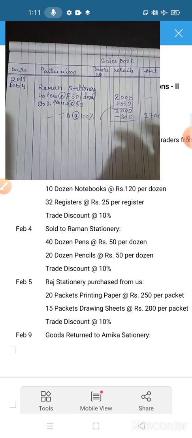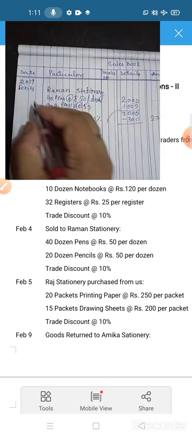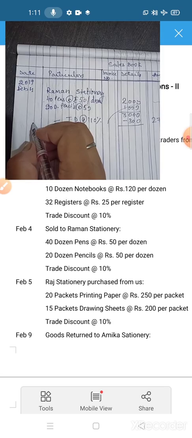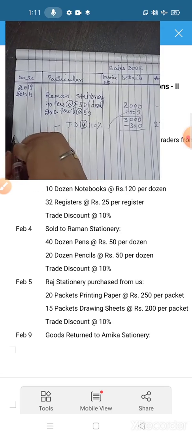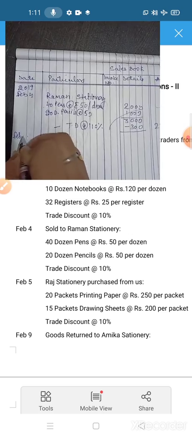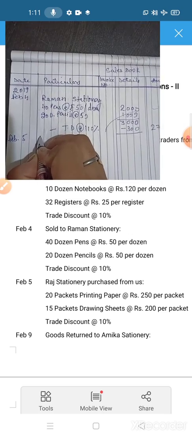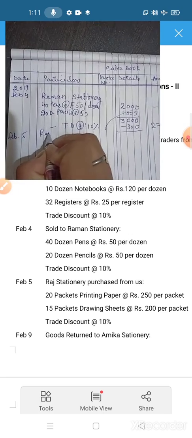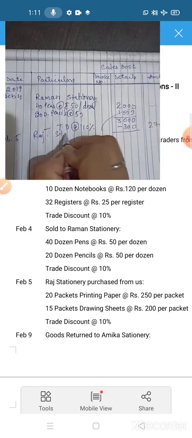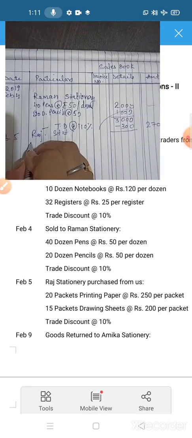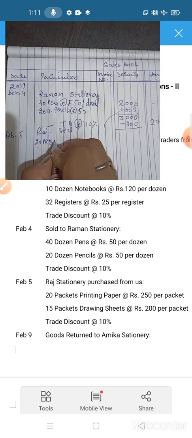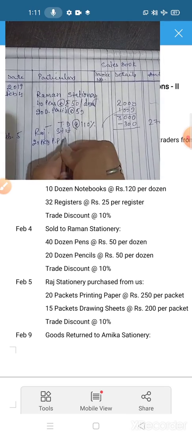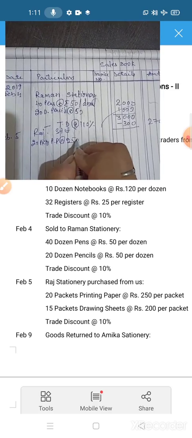Okay. Now the next one: which transaction do you have to take? Raj Stationery purchased from us. So this is also a sales book transaction. Feb 4. So here you have to write down the name Raj Stationery. Here the description: 20 packets printing paper at the rate of rupees 250 each.